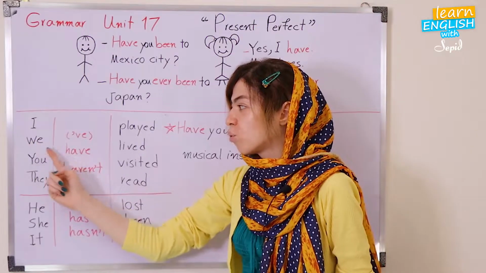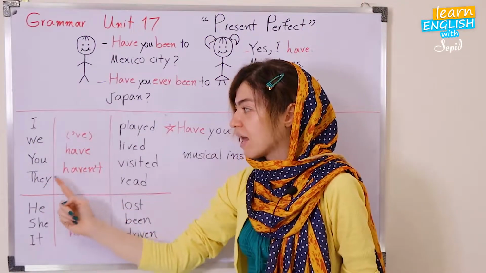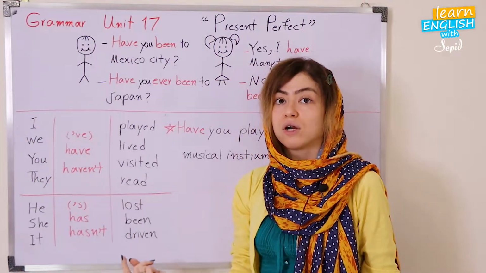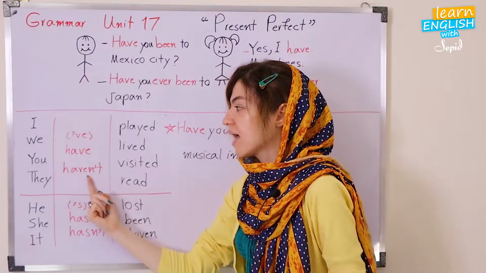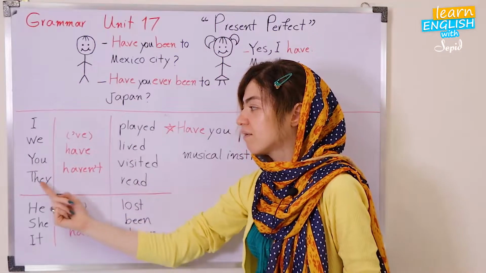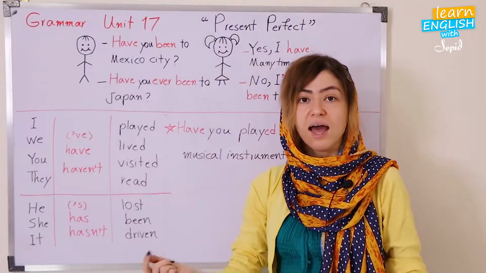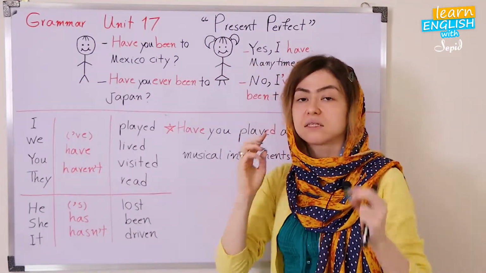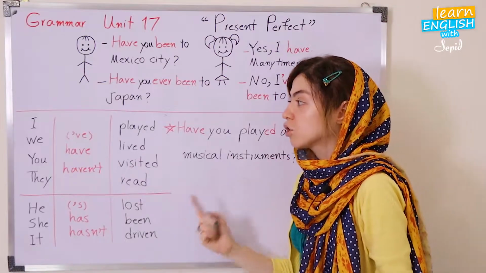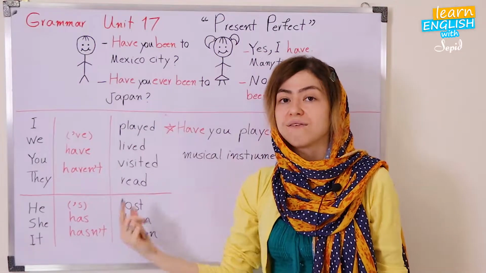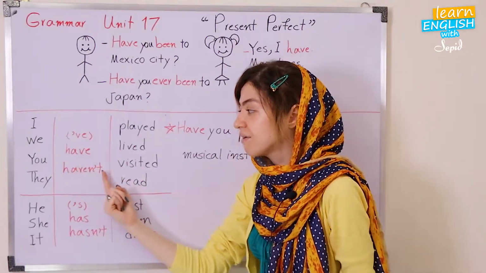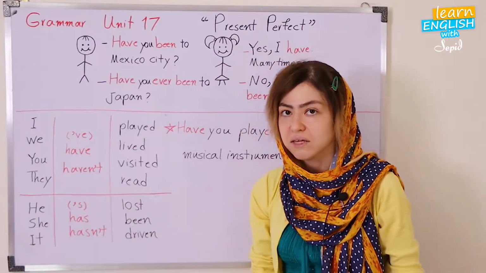I have, we have, you have, they have. For the negative form, we should say I haven't, we haven't, you haven't, they haven't. Have and haven't are used. So these are the fixed parts of the formula. If it is affirmative, have. If it is negative, haven't.